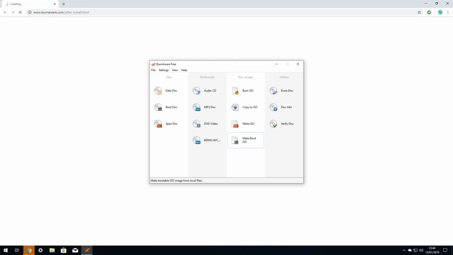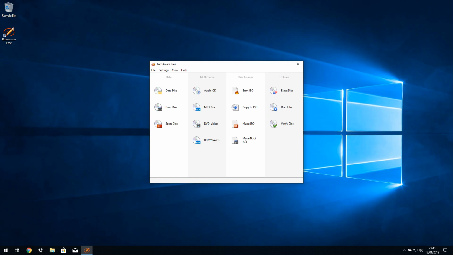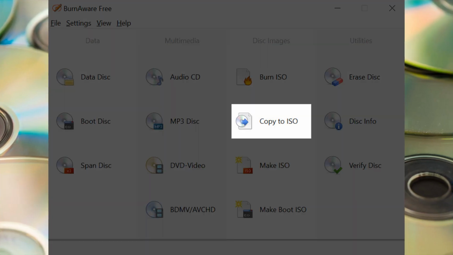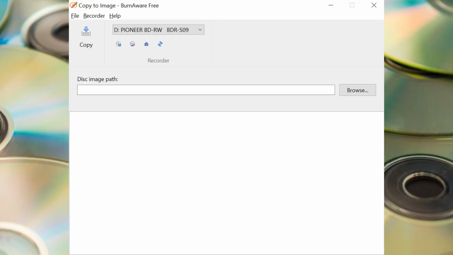The main window for BurnAware is now visible, although behind it a browser window appears thanking us for installing the software. For ease of reference, we close the open browser window, leaving only the BurnAware window visible. And we now zoom into the interface. In doing so, we now physically insert our data disk into the disk drive, which brings about the appearance of this message. Note that our disk has been detected and is shown as the D drive for the system.